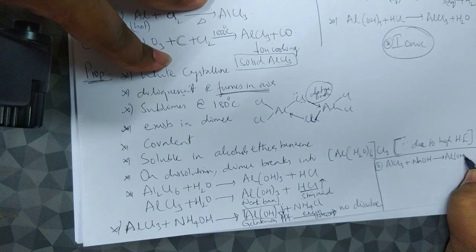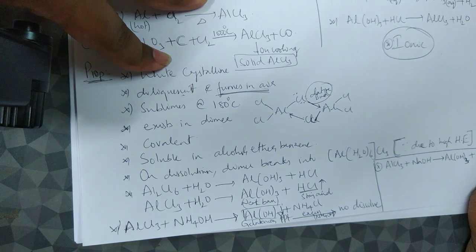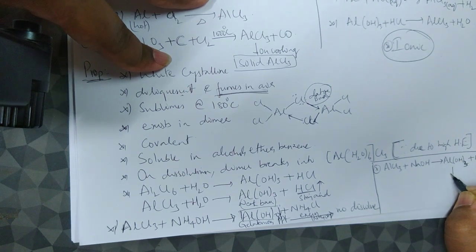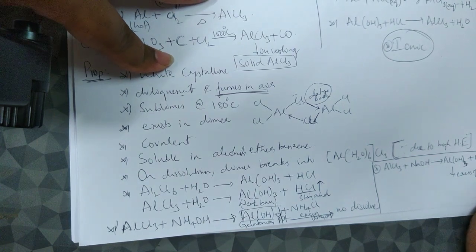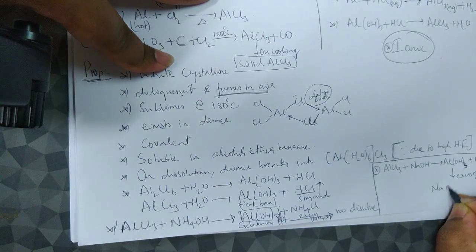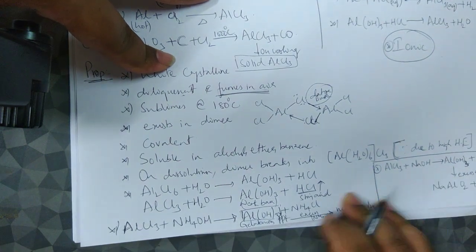Aluminum hydroxide plus NaCl, and in excess of NaOH this aluminum hydroxide dissolves, or in other words it will react with excess NaOH to form metaluminate, NaAlO2, plus water.